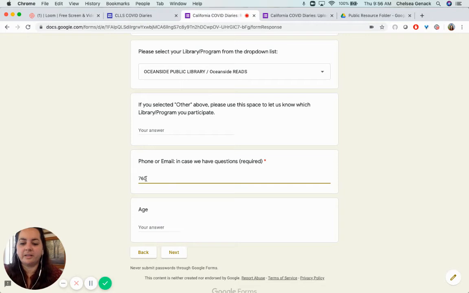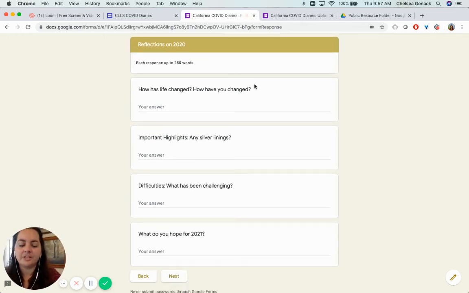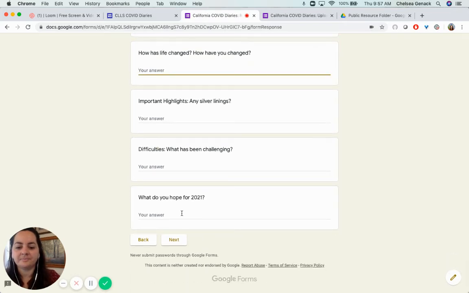Making sure I fill in the information. If you don't fill out what is required, then it will not allow you to advance. So then as we see, these are the 4 questions that we've provided for this reflection on 2020. Each response can be up to 250 words. Please feel free to be as candid as you'd like. It's very insightful to learn about all of you.